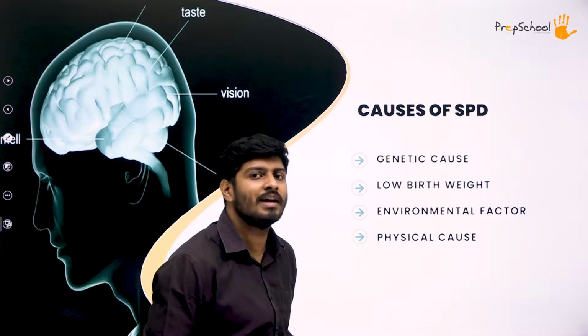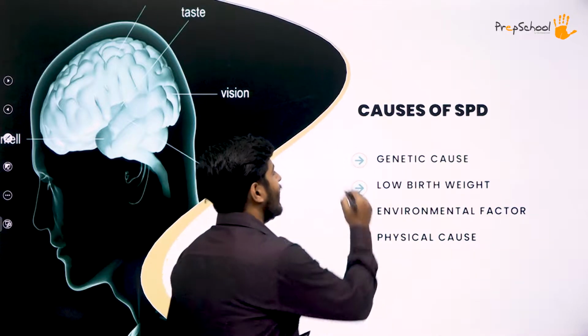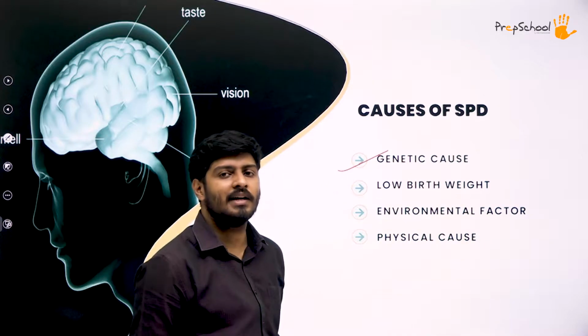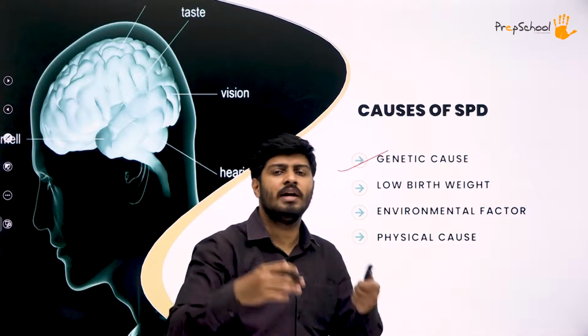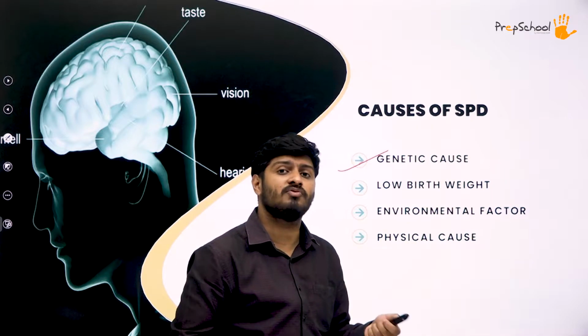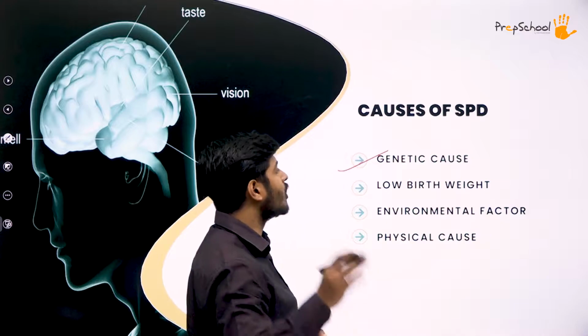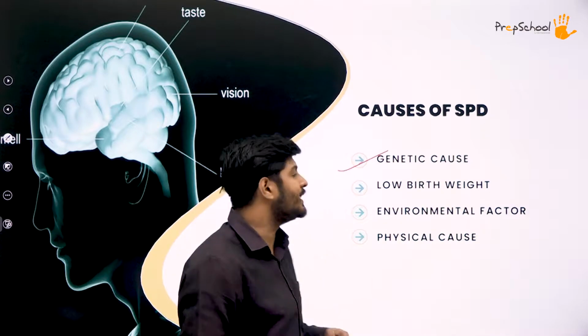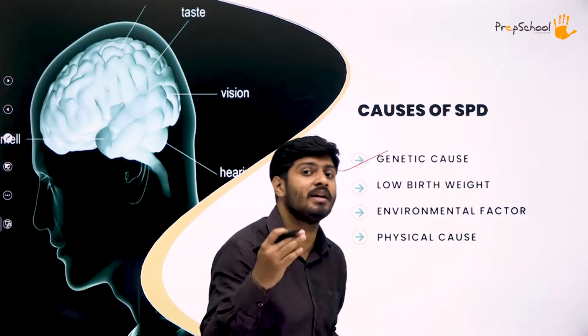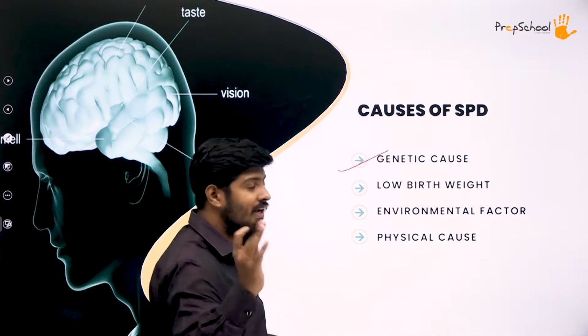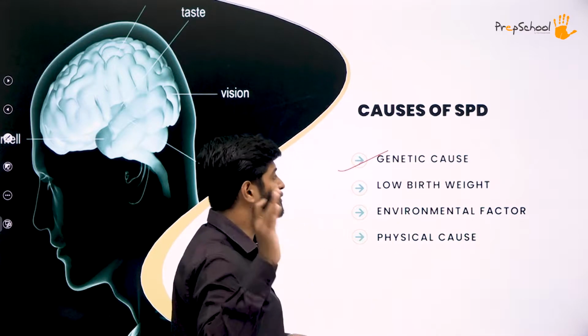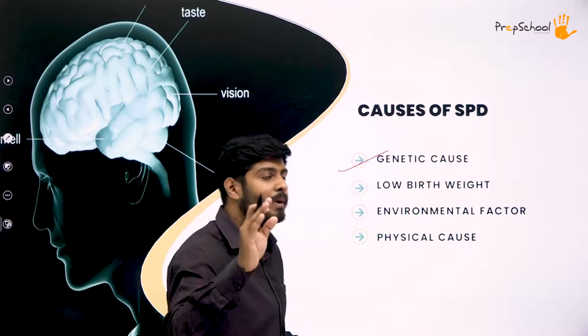What all can cause SPD? First cause is again genetic cause. Like I said, majority of the disorders and disabilities can be transferred from genetic causes. So that's one common cause I need not explain. I have explained it many times, what is genetic cause, how genetically it could get transferred. So genetic can be one cause of SPD. So SPD could get transferred by genetics.